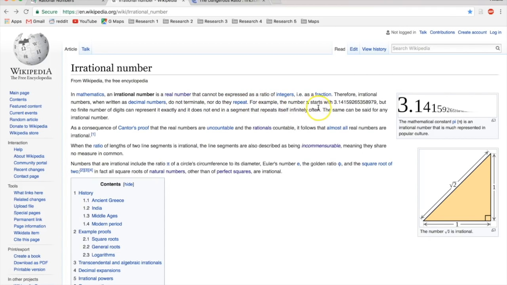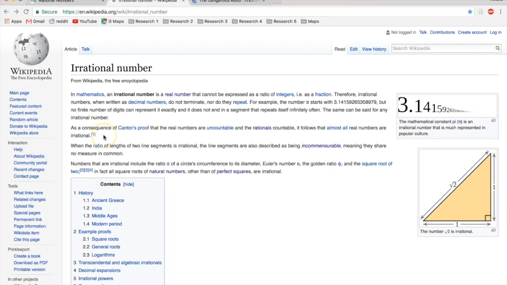For example, the number pi starts with 3.14 going off into infinity, but no finite number of digits can represent it exactly, and it does not end in a segment that repeats itself infinitely often. The same can be said for any irrational number. I'm going to repeat that: the same can be said for any irrational number.